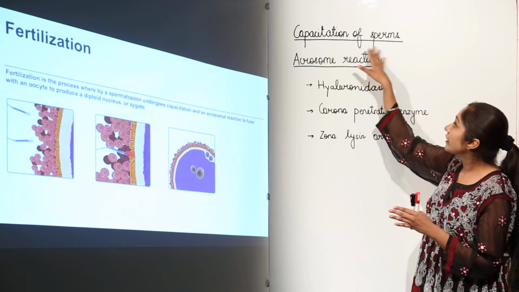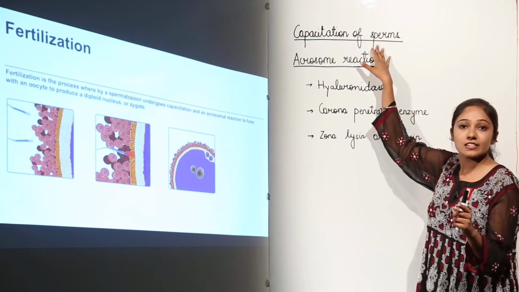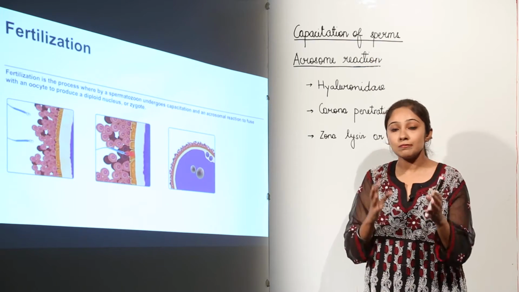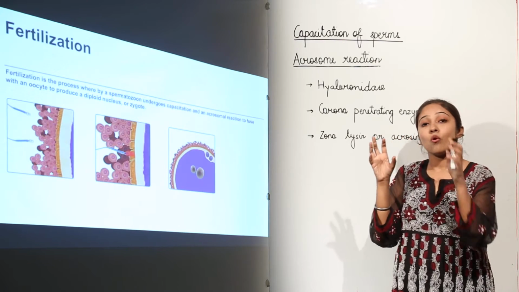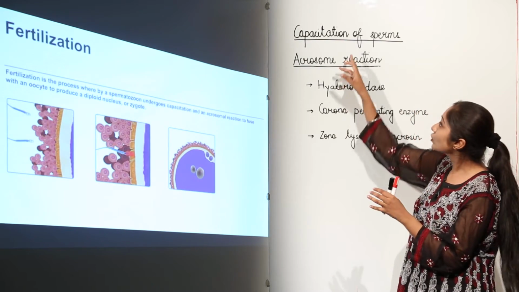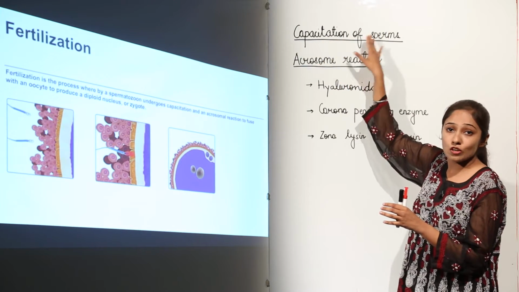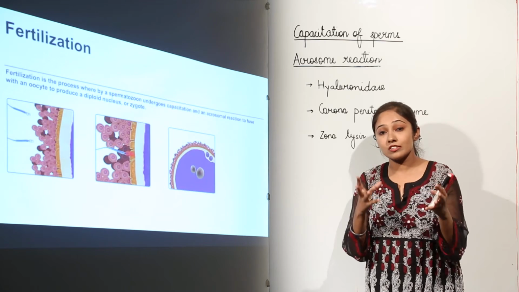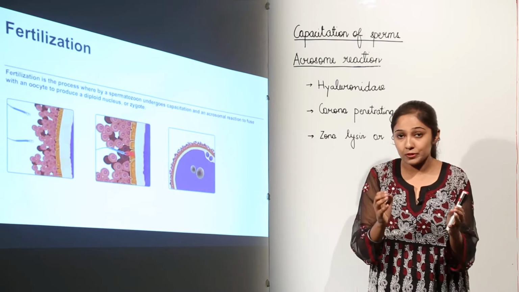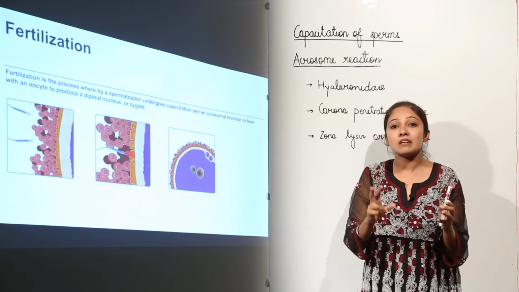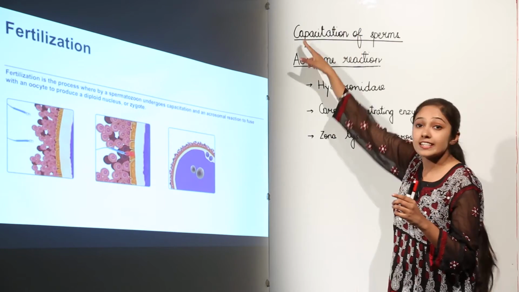Okay. So, on the other hand, the female genital tract is also going to release certain secretions which is going to help the sperm to reach the ova or the egg and to fuse with the nucleus. So, this is known as capacitation of sperms. Remember that the female genital tract is also going to release some secretions which is going to help the sperm to reach the ova or the egg. So, the sperms now become capacitated.